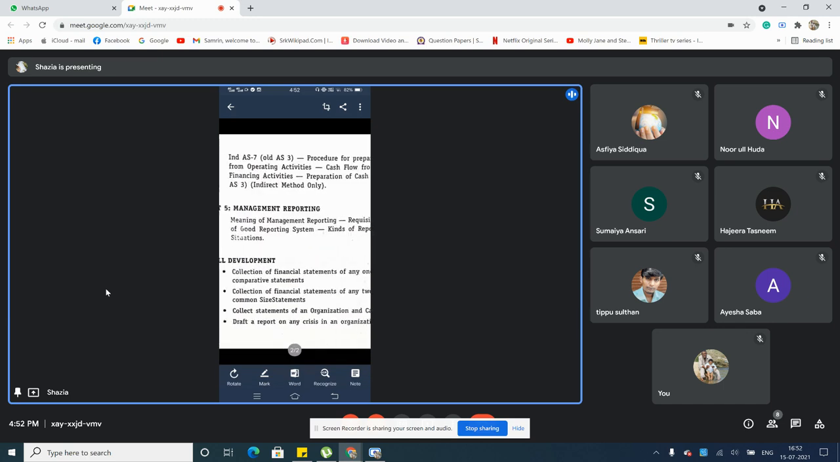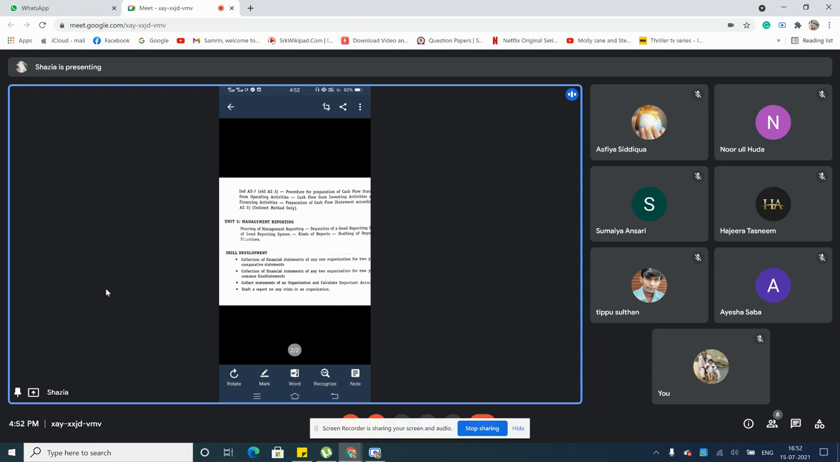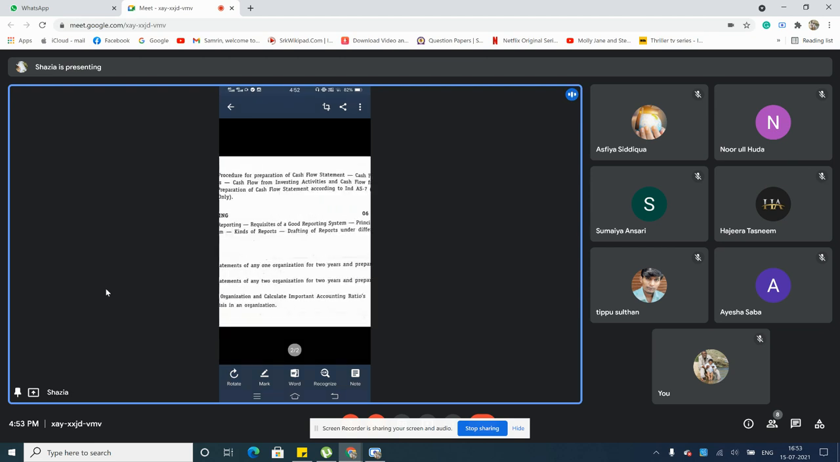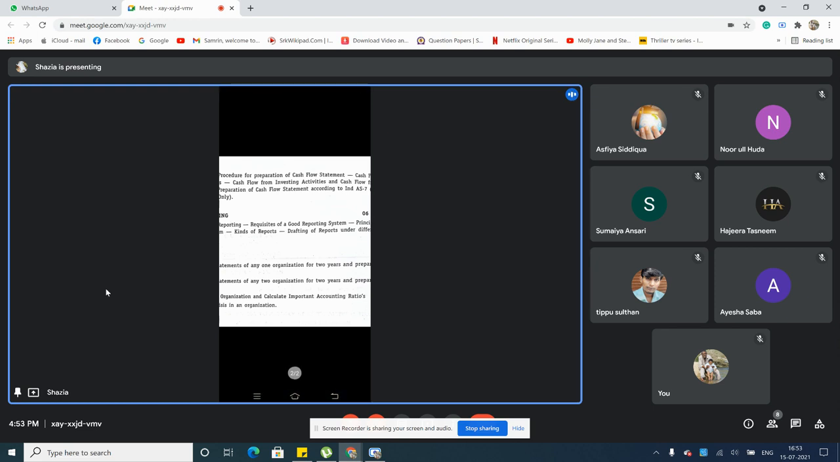Here you will be studying about what exactly is management reporting, what kind of management reporting happens in a business organization, how a business organization maintains its reports, and how it is managed by the entire management, and requisites of a good reporting system. Requisites are nothing but again importance, how important a report by the management is in a business organization. How does the report help the business organization to keep up their records.